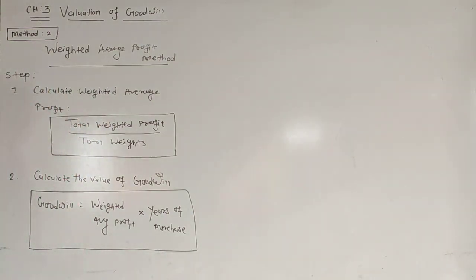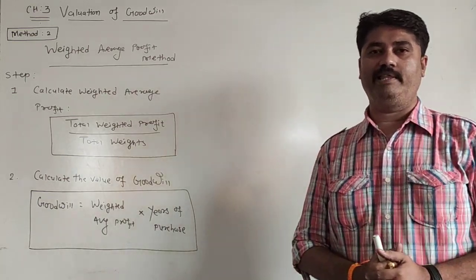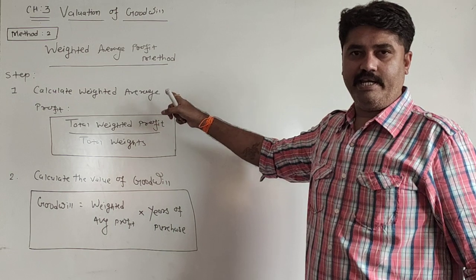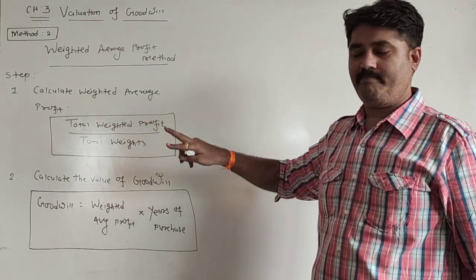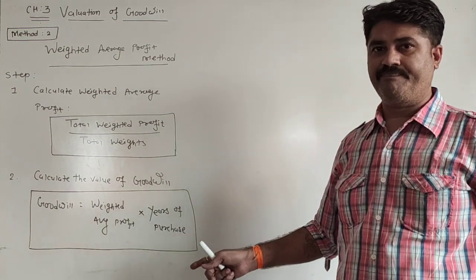So simply there are two steps, and based on that, we have to calculate the value of goodwill. First step is we have to calculate weighted average profit, and the second step is we have to calculate the value of goodwill. The formula is here.